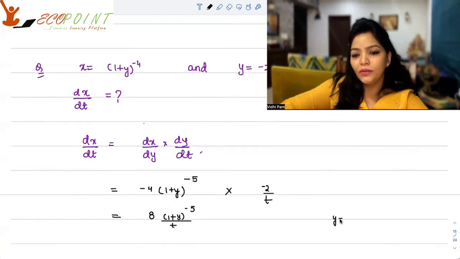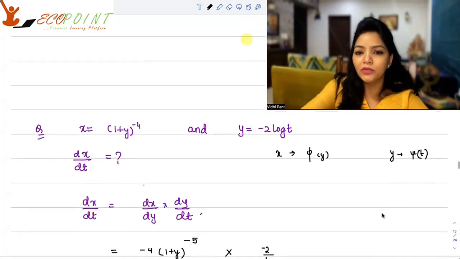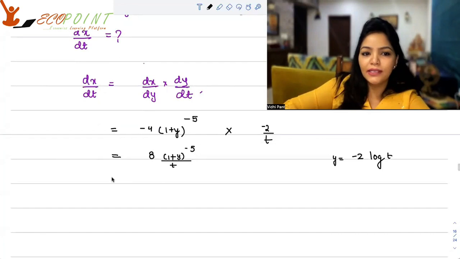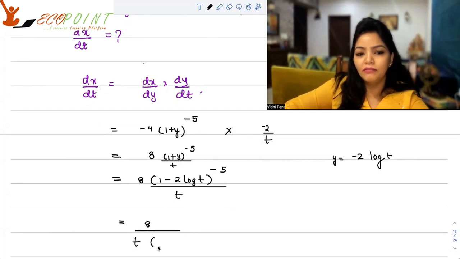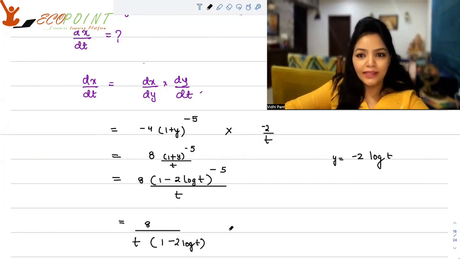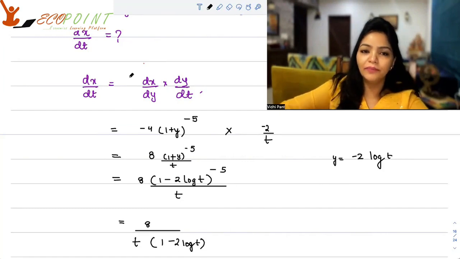Now, since y is equal to minus 2 log t, you can make this substitution and say that dx by dt is 8 multiplied by 1 plus, turns into minus because y is minus 2 log t, to the power minus 5 upon t, or in other words, it is 8 upon t multiplied by 1 minus 2 log t to the power minus 5. And that's how you can answer this question, okay?